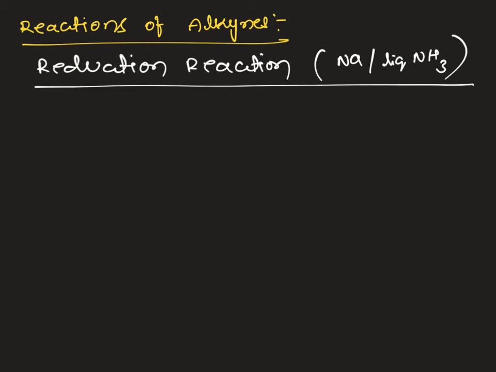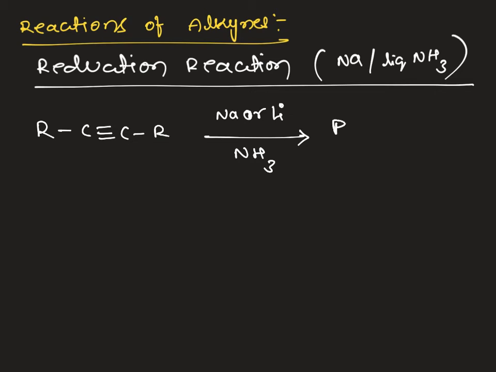Alkynes undergo reduction in presence of metal sodium, or we can take lithium, with liquid ammonia as a solvent, and it is converted into alkenes. The interesting thing about this reaction is we get only trans alkenes.